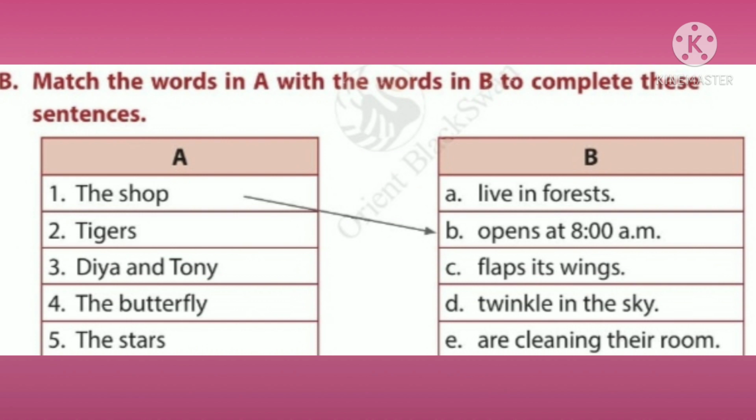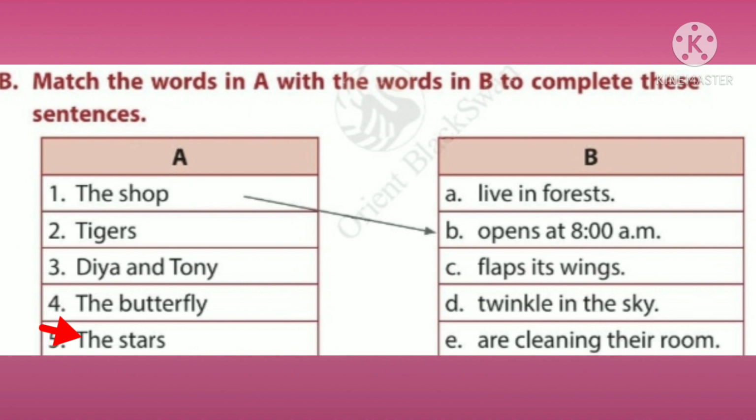Okay. Now let us do the activity of section B. Match the words in A with the words in B to complete these sentences. Section A: the shop, tigers, Dia and Tony, the butterfly, the stars.